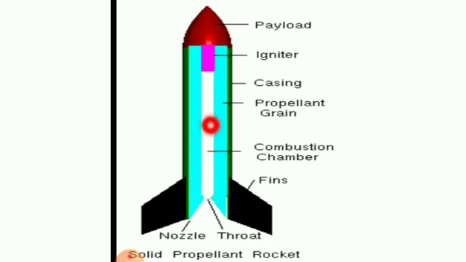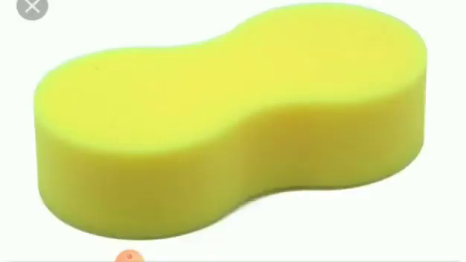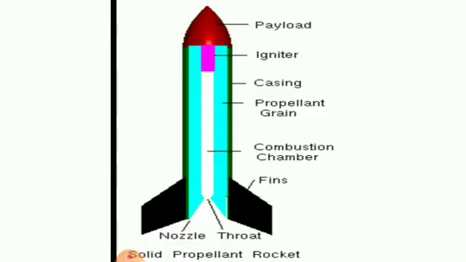So it burns continuously, right? Solid fuels used in rockets are polyurethanes or polybutadienes, and chlorate salt is used as the oxidizer. So both are combined and form the solid propellant.